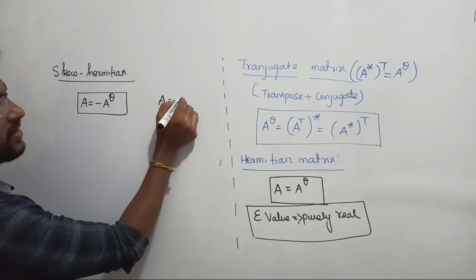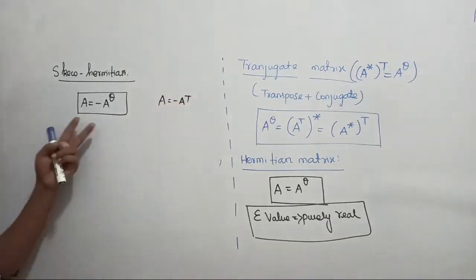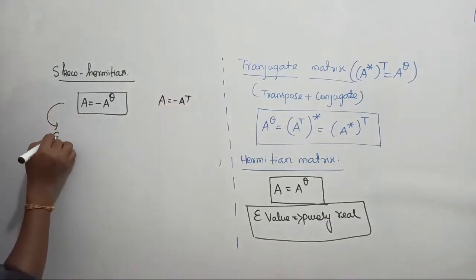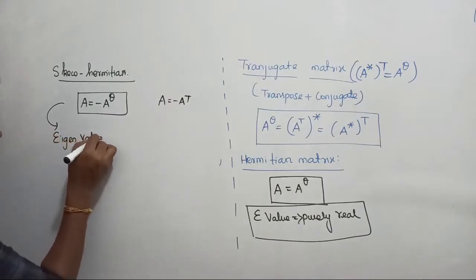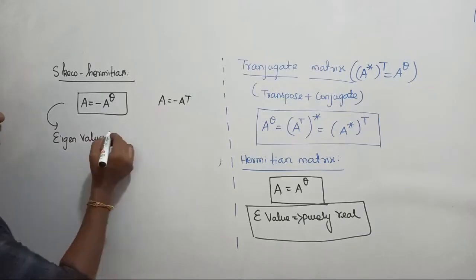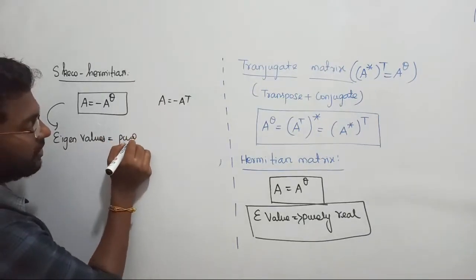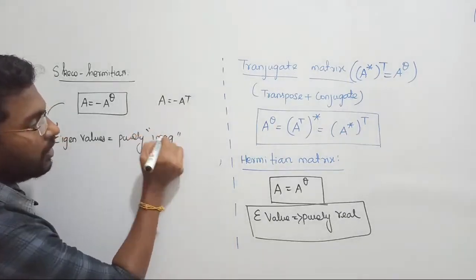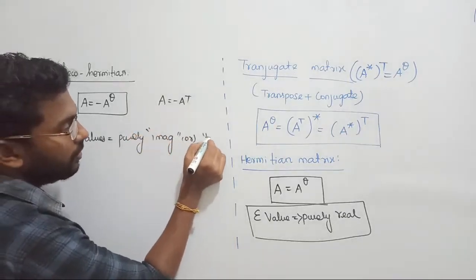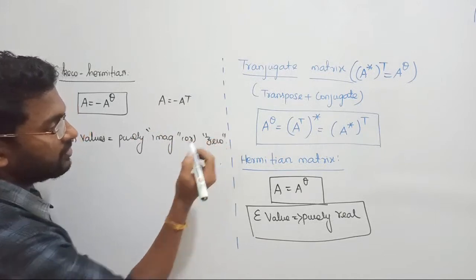A is equal to minus A transpose. If any matrix satisfies this condition, then its corresponding eigenvalues may be purely imaginary or zero.